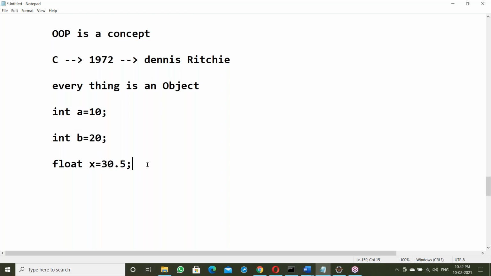Same thing. If it is purely object-oriented, then this 10 is stored like an object, not like a variable. 20 is stored like an object, 30.5 like an object, not like variables. In a purely object-oriented programming language, everything is objects. Even basic data types are objects.